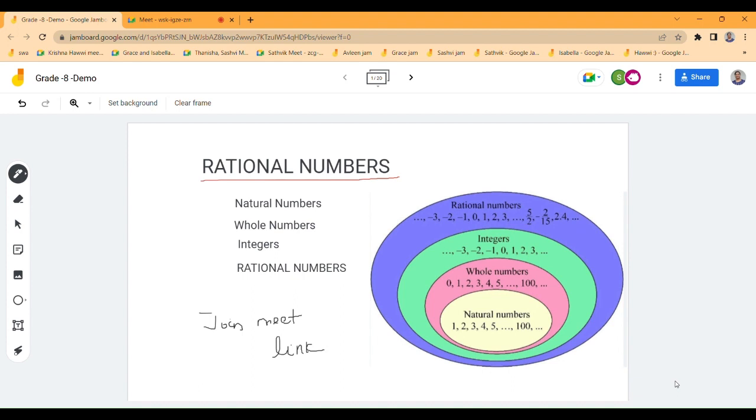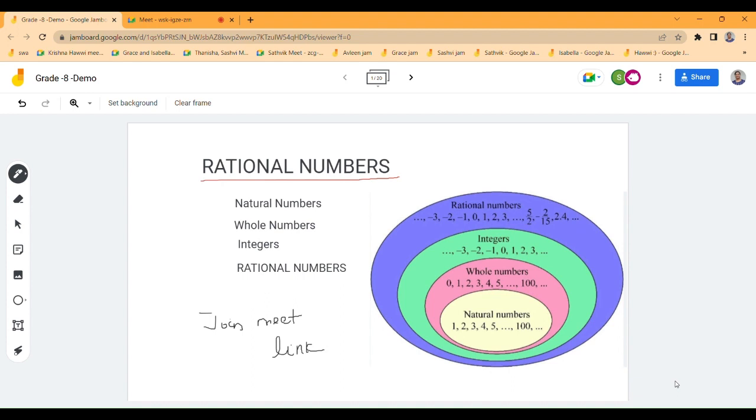And about integers? Integers can go maximum positive or negative. It's below 0 as well as above 0. Yes, all the negative numbers and all the positive numbers. Okay. And what about rational numbers? Have you heard about it or do you know? Yes, ma'am. It includes all natural numbers, whole numbers, and integers, and even fractions. Yes, it also includes fractions. Okay. So rational numbers include all these sets.